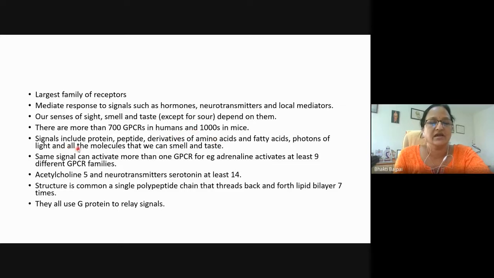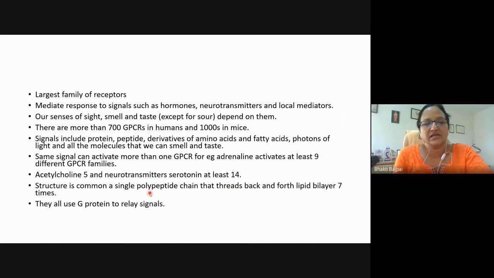And signals here include proteins, peptides, derivatives of amino acids, fatty acids, photons of light, and all the molecules that we can smell and taste. So you can see the variety of the ligands here which can bind to the large family of GPCR. Now, the same signal can activate more than one GPCR. For example, adrenaline activates at least 9 different GPCR families, right? Acetylcholine can activate 5 GPCR families, and serotonin can activate at least 14 GPCR families.